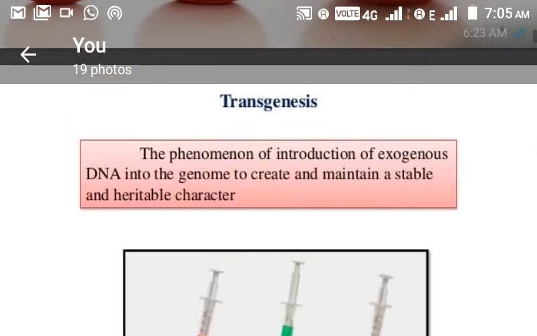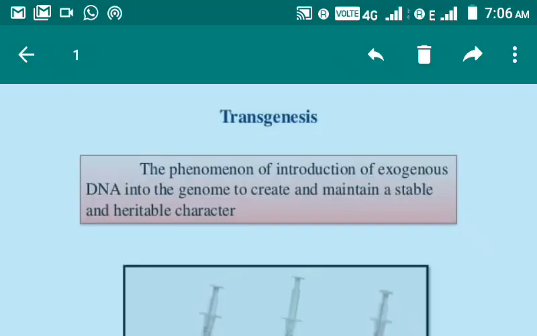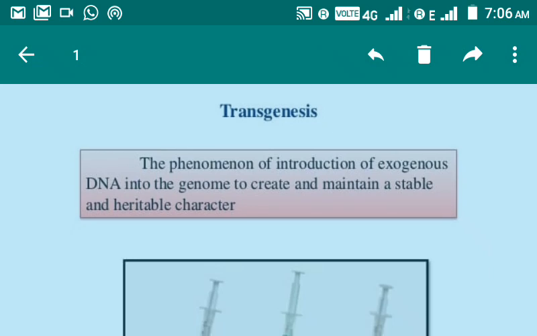And the procedure of insertion of this transgene, the phenomenon of introduction of exogenous DNA, that is transgene, into the genome to create, manipulate and maintain a stable and heritable character, is known as the process of transgenesis.